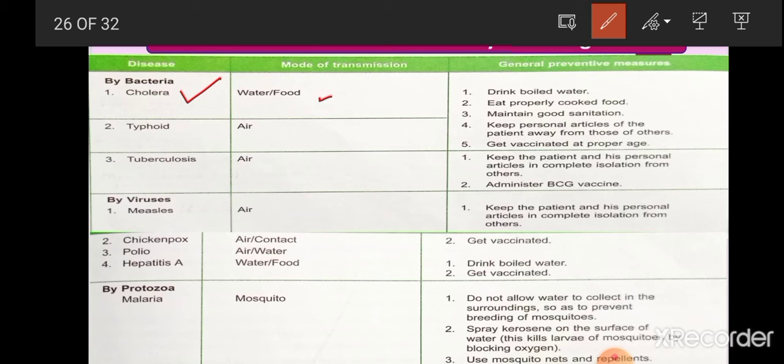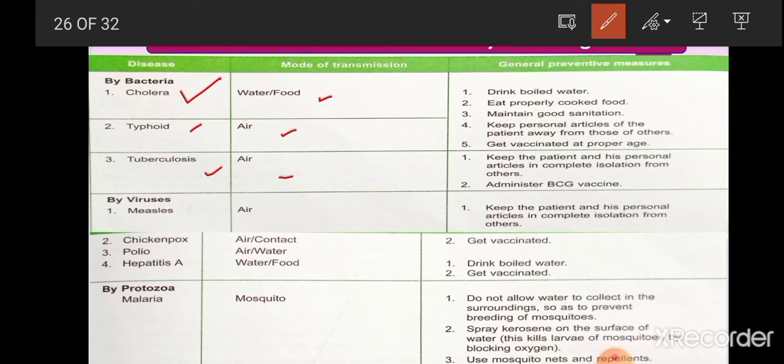Then the next one is typhoid. Typhoid is also a bacterial disease which is caused by one bacterium, that is Salmonella typhi. It is spread by air. Next, tuberculosis. Tuberculosis is also a bacterial disease which is caused by Mycobacterium tuberculosis, and it is also spread by air.